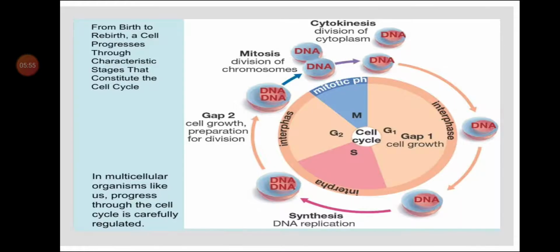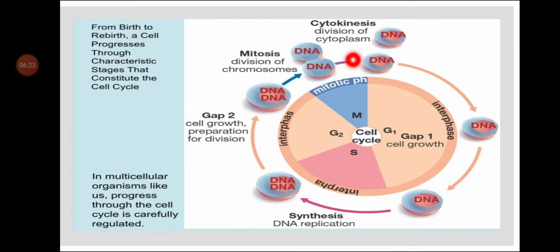Let us see the diagram of the cell cycle. In this diagram two stages are seen, interphase and M phase. This complete part is interphase, where G1, S and G2 are seen.